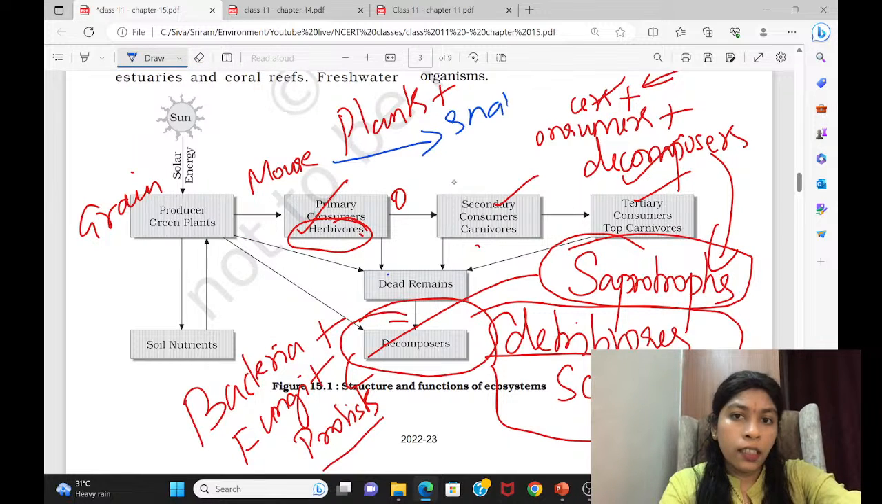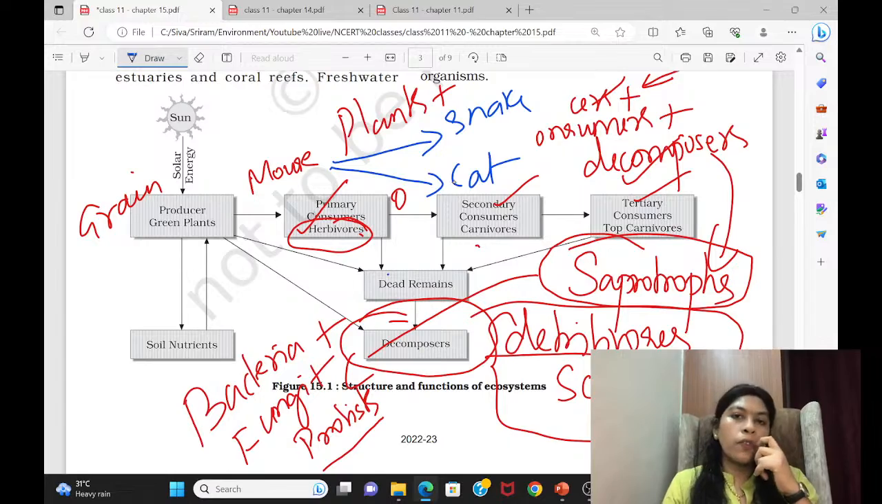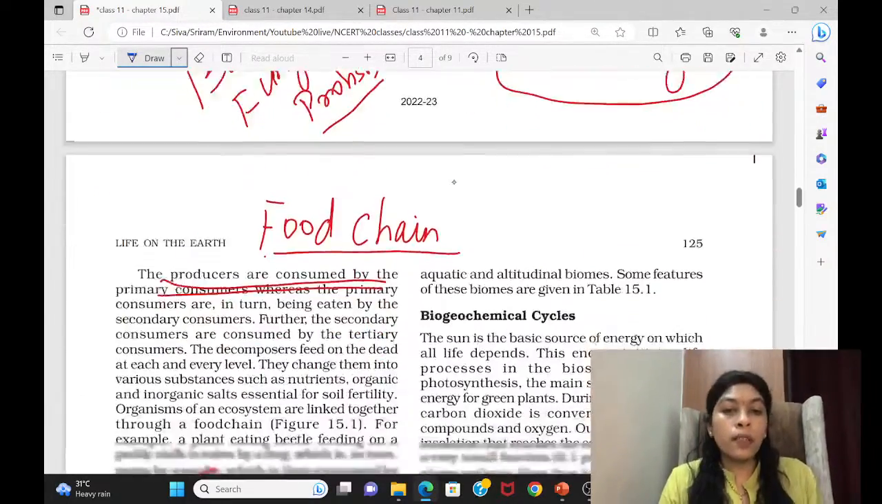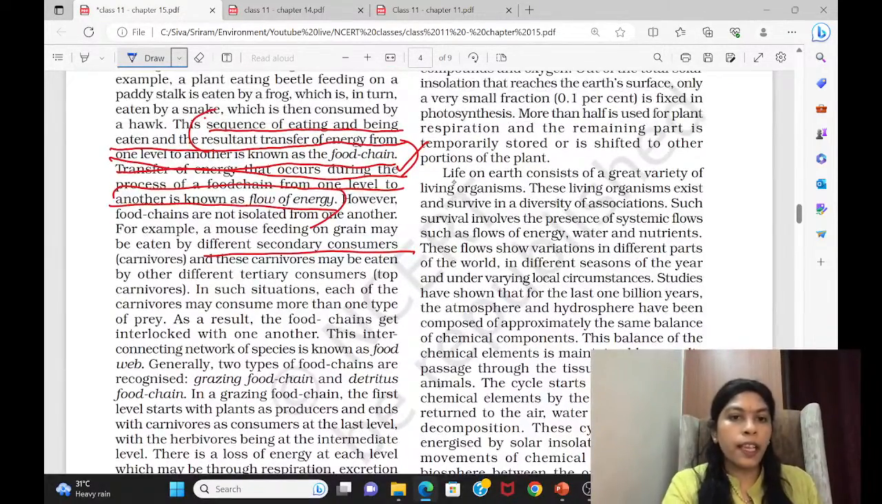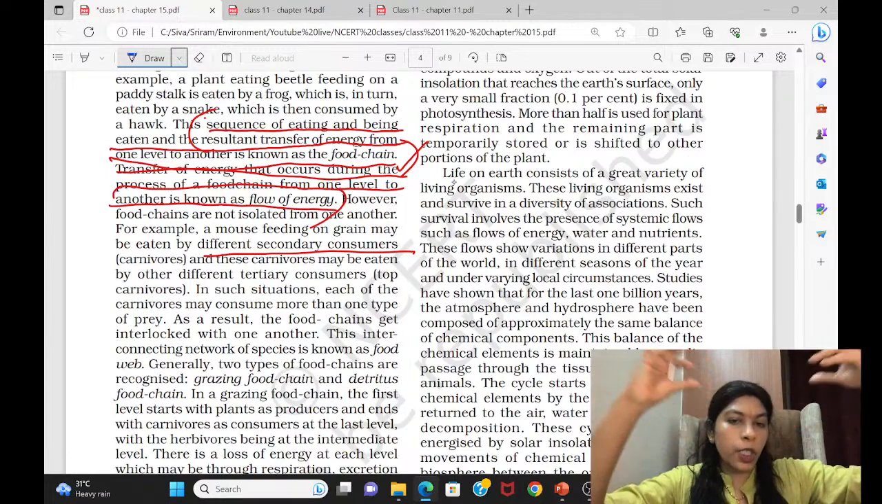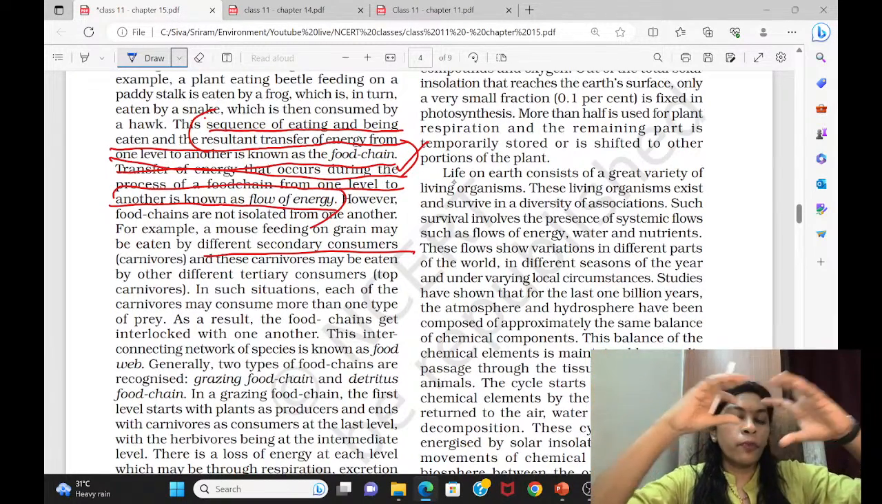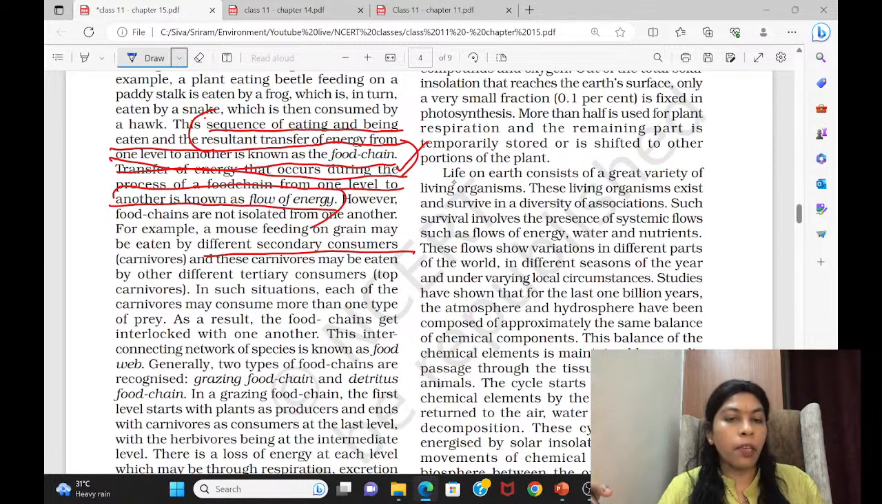Snake is a secondary consumer. They can be taken by cat. Cat is a secondary consumer. So this way, many animals can eat a mouse. As you can see, a lot of secondary consumers can be there. Same way, a lot of tertiary consumers can also be connected there.